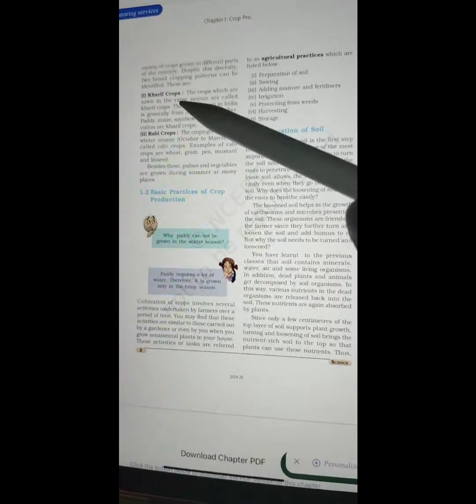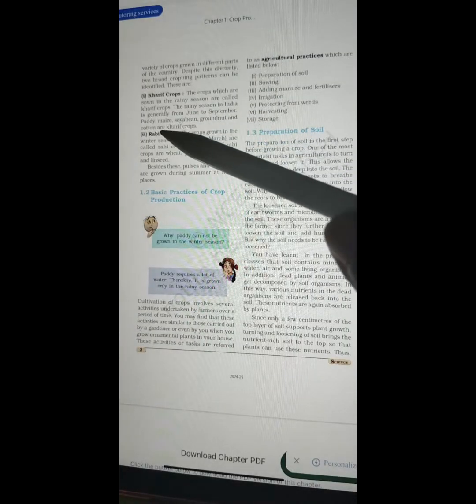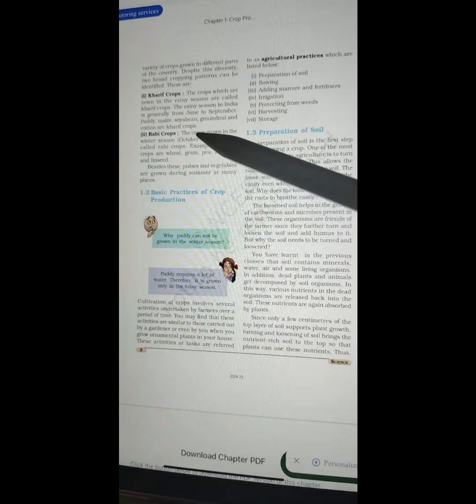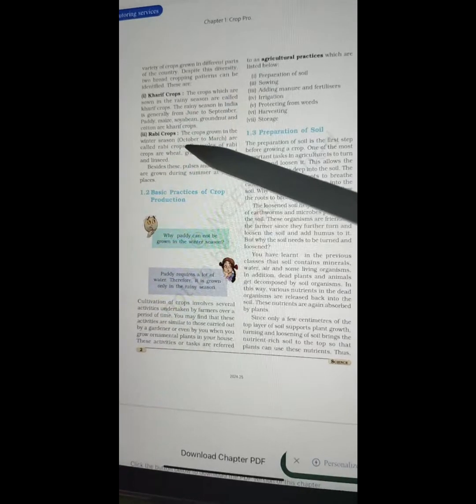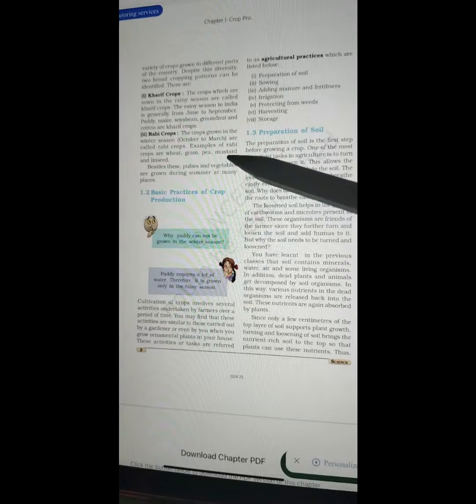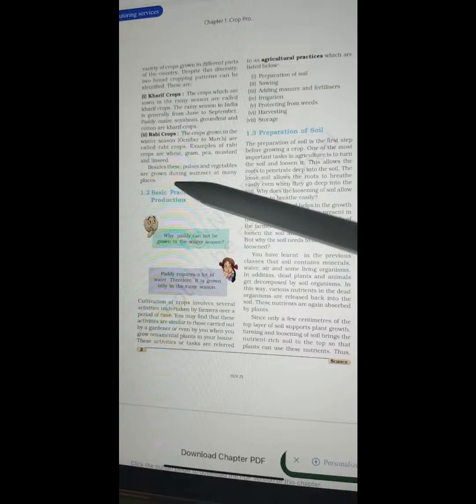These are: 1. Kharif crops. The crops which are sown in the rainy season are called Kharif crops. The rainy season in India is generally from June to September. Paddy, maize, soya bean, groundnut, and cotton are Kharif crops. 2. Rabi crops. The crops grown in the winter season, October to March, are called Rabi crops. Examples of Rabi crops are wheat, gram, pea, mustard, and linseed. Besides these, pulses and vegetables are grown during summer at many places.